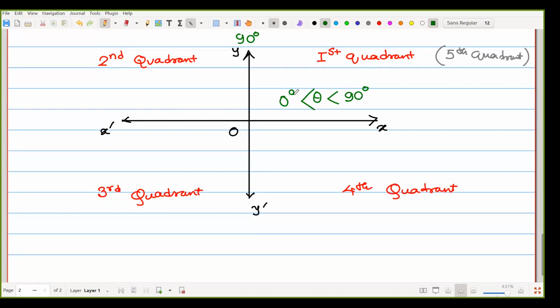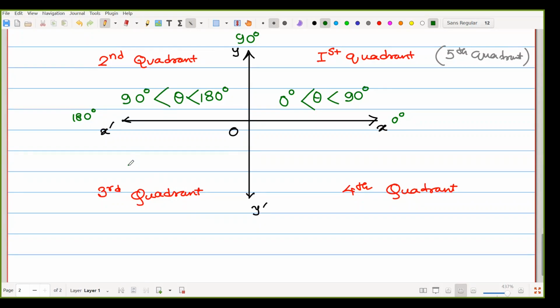Never equal to, because equal to means that one is the 0 degree. So always that belongs to 0 degree to 90 degree, the first quadrant. Second quadrant, that means theta is always less than 180 degree, and always greater than 90 degree.